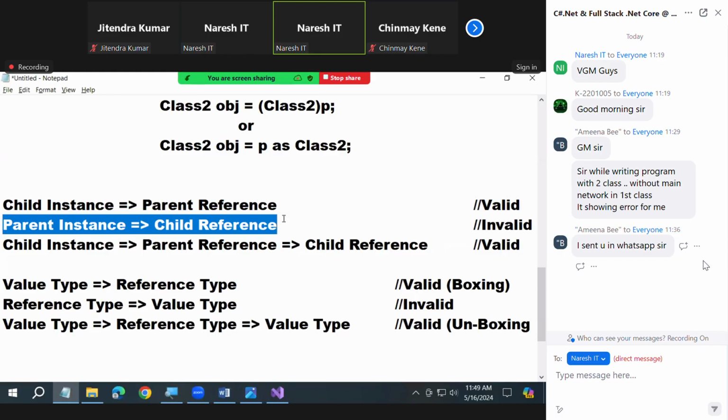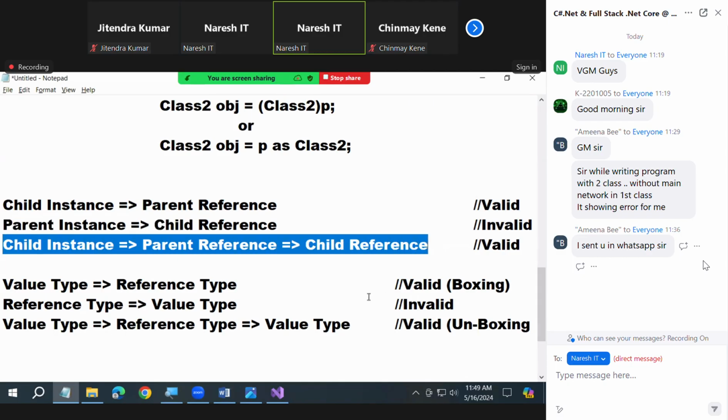First one is can create, second one is cannot create. Third point. We can create a child class reference by using parent class reference, which is created by child class instance.